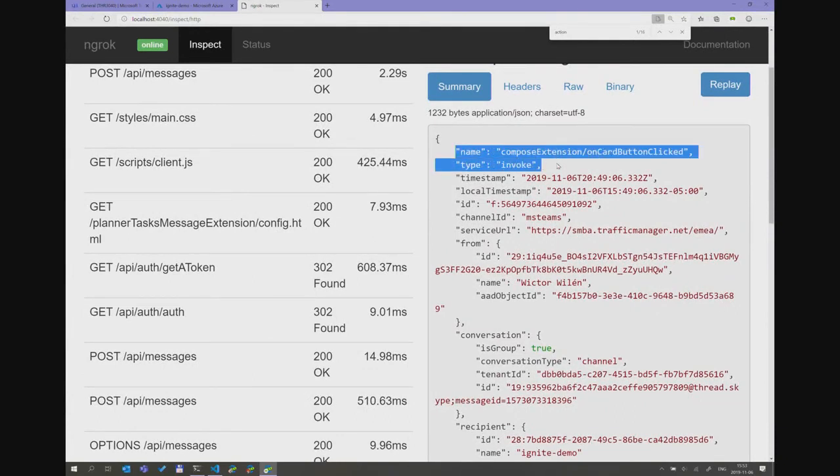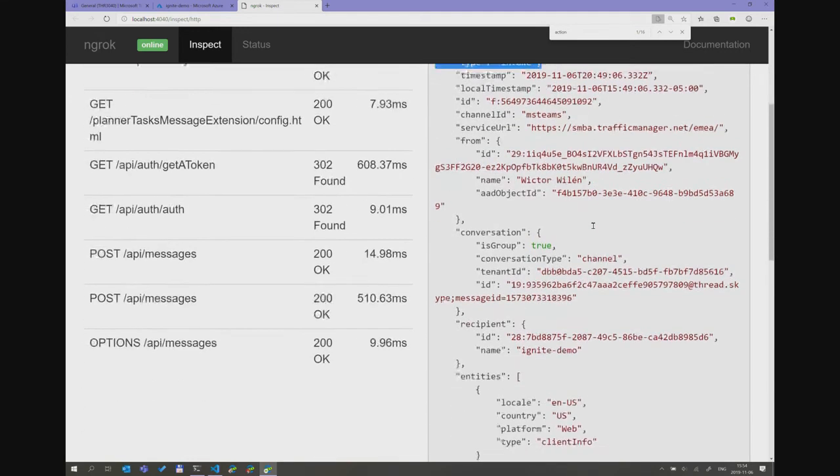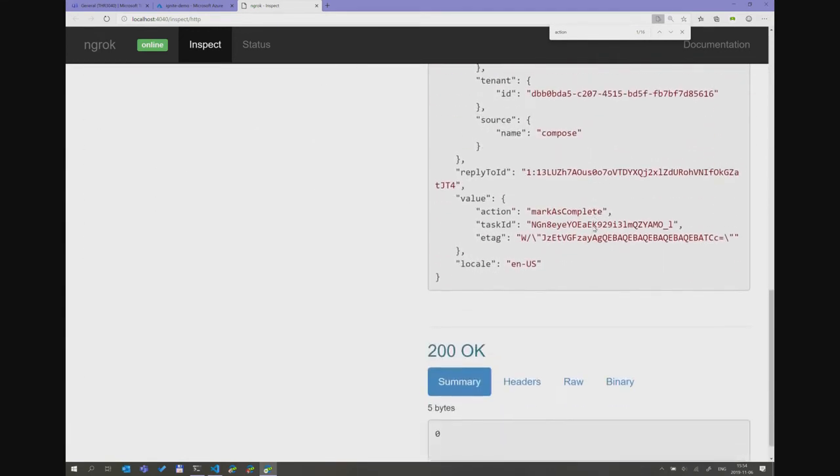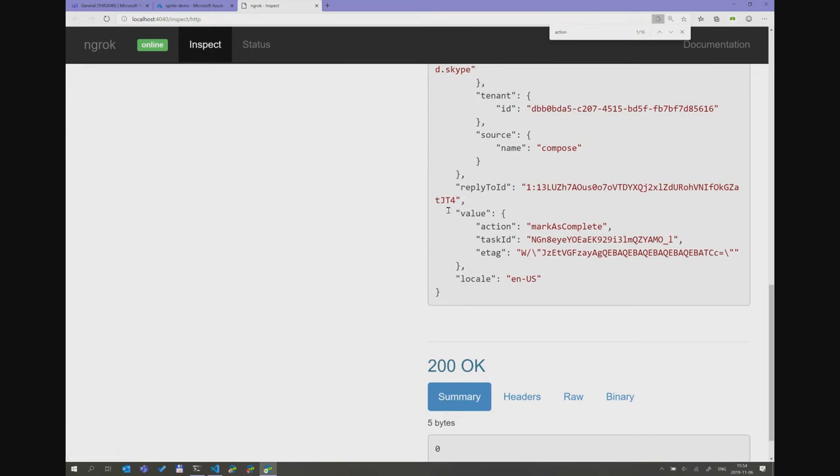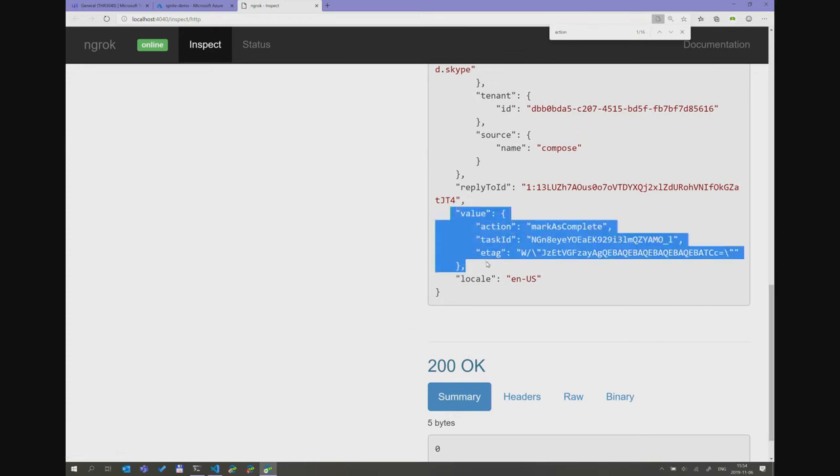It's still an invoke, but we have an on-card button click, and that's the event that's being sent to every messaging extension you have in your application. It's not to someone else's messaging extension, only the message extensions you have in your application. And in my case, I have 2 of them. So we scroll down here, and in my case, I just return a 0. I'm not doing anything. But the key thing is, in this value here, there's nothing that says it's from this specific card. So I need to do something by myself here to mark that this is the actual action.